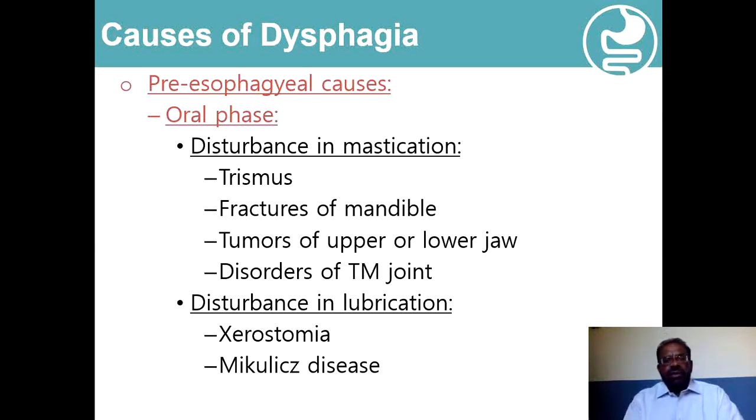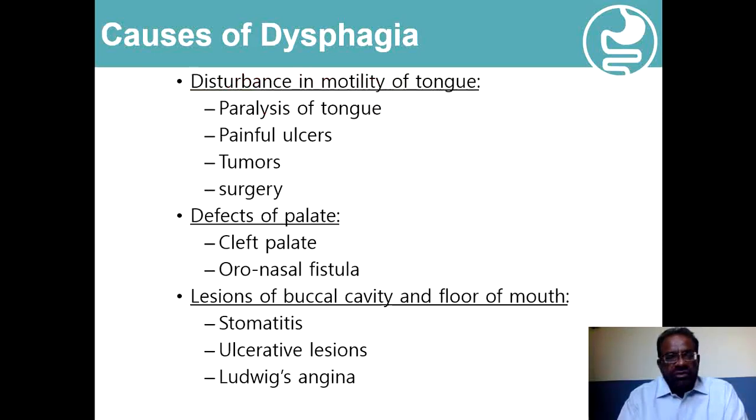Similarly, the other component of the oral phase of swallowing is the lubrication. So the problem with the swallowing resulting from the saliva secretions, in the form of xerostomia or in the form of Mikulicz disease, may also be associated with pre-esophageal stage of swallowing.